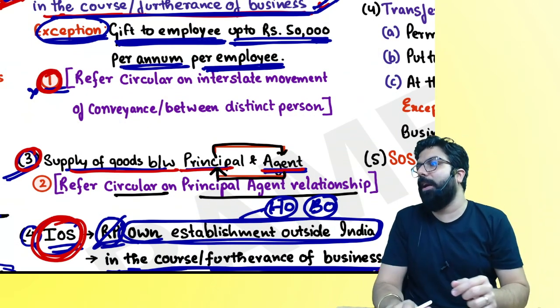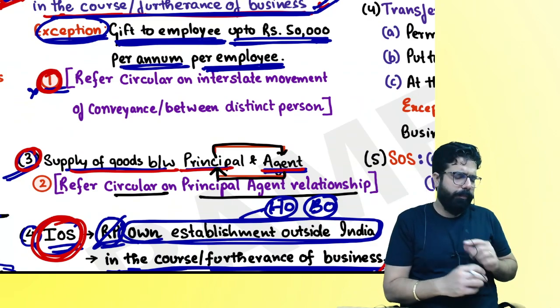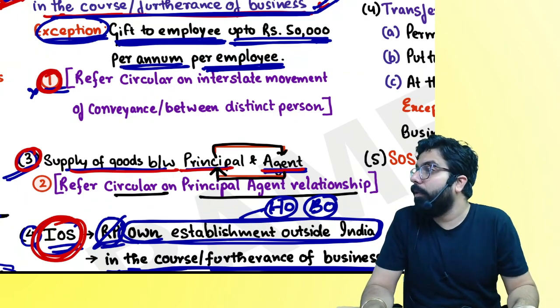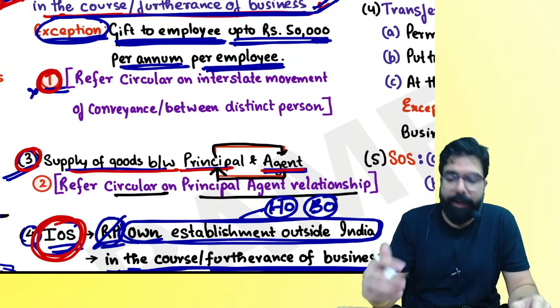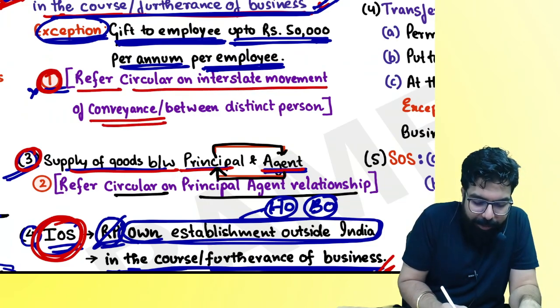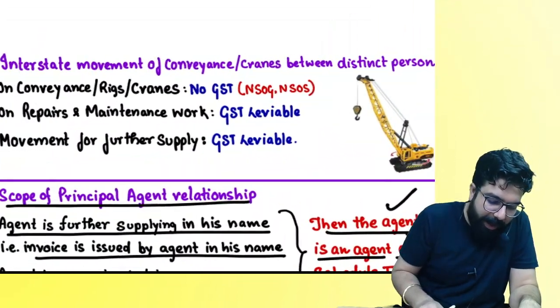Everyone, listen to me very carefully. Here, there is a circular. Chalo, let's go ahead and understand this circular now. Refer circular on interstate movement of conveyance between distinct persons. Let's understand the circular.